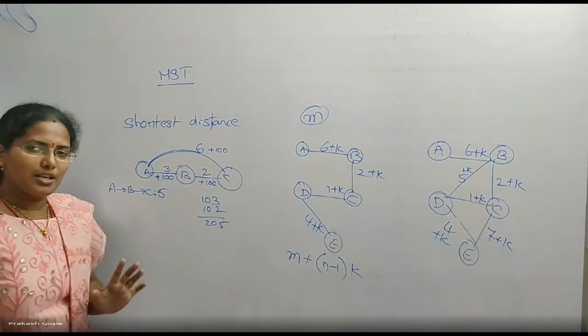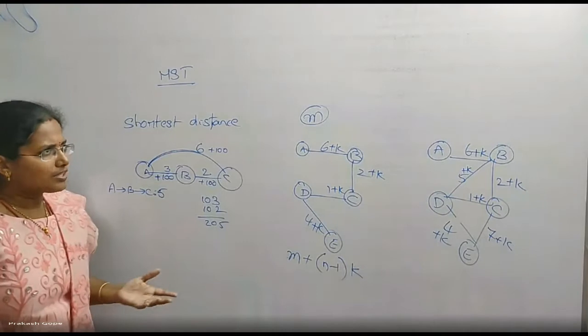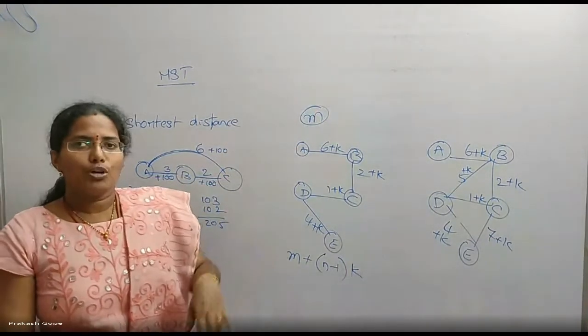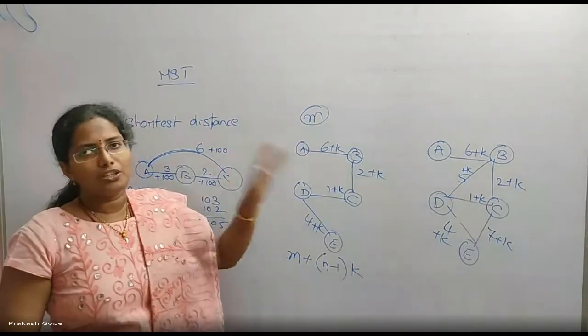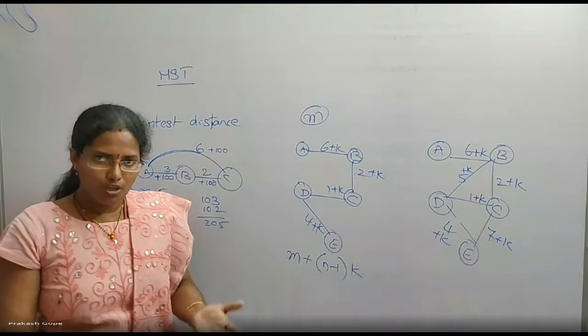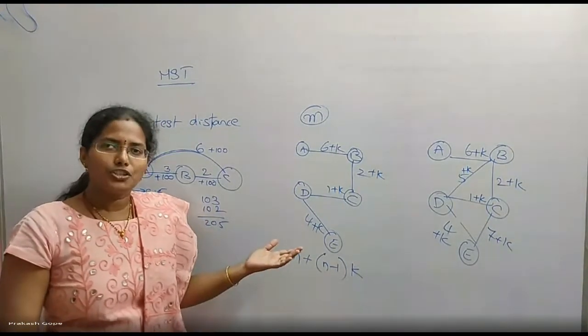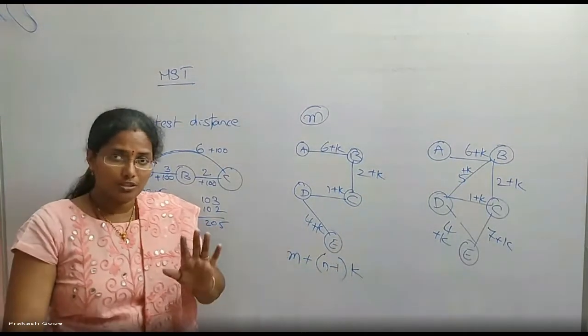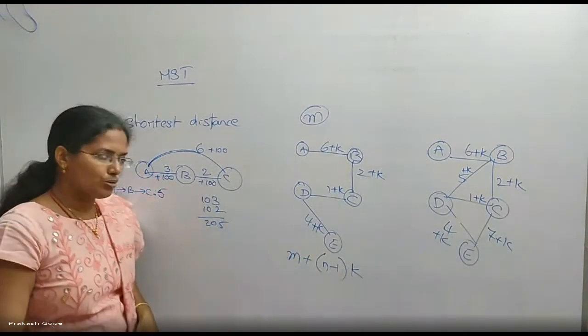So somebody was asking a question like this: what is the problem? Even if there are some negative values, to make them positive, I will add a constant figure to all the edge weights, so that all the edge weights become positive and I can apply Dijkstra's algorithm. Why should I learn the Bellman-Ford algorithm? There is no need. This is a question I got from students also.